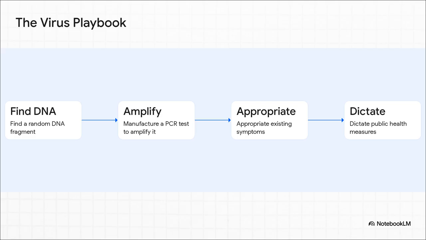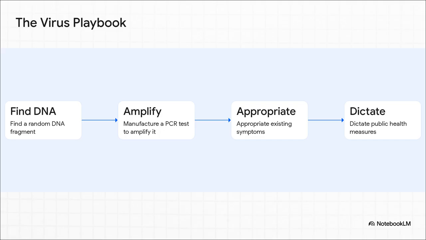It's a 4-step process. Step 1, authorities find a random harmless DNA fragment. Step 2, they manufacture a PCR test to massively amplify it, creating millions of false positive cases. Step 3, the medical appropriation. They bundle the symptoms of everyday illnesses and attribute them to this fragment. And finally, step 4, they use the resulting panic and inflated case numbers to dictate unprecedented public health measures, lockdowns,